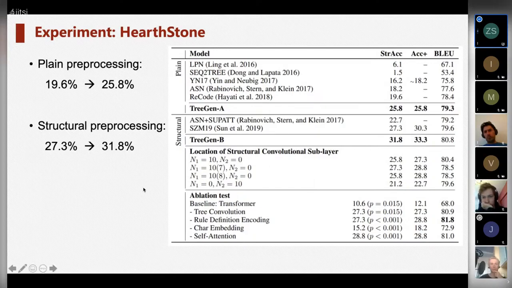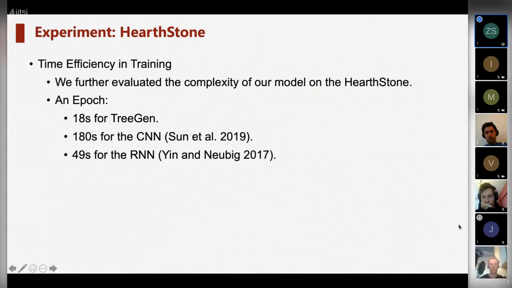We conducted an additional experiment to show that the structural convolution sublayer should only be applied to the first several decoder blocks, but not all. We also conducted an ablation test to show the importance of each component in TreeGen. We further evaluated the time efficiency. The experiment results show that our approach takes the least time among SOTA approaches.